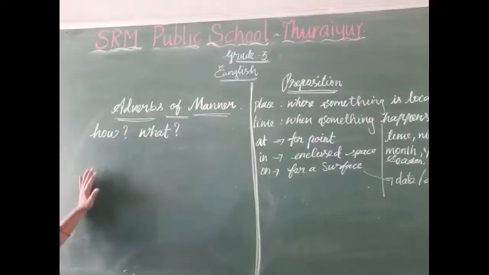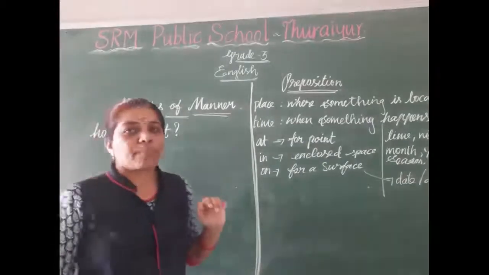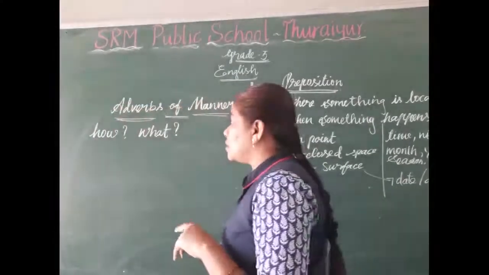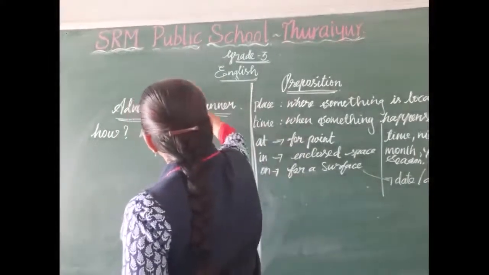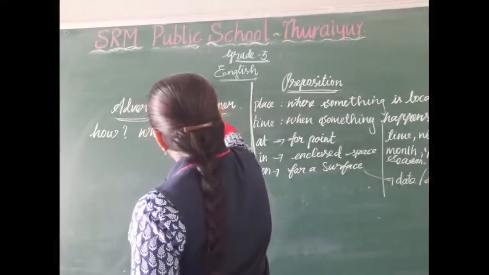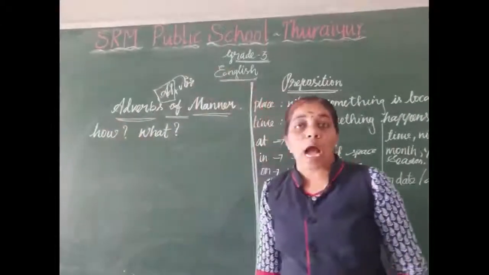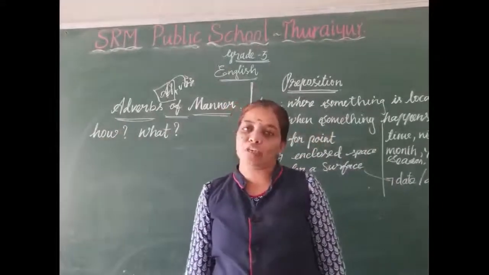Okay. We are going to see the topic adverbs of manner. Adverbs of manner. Before that, we should know what an adverb is. Adding some more information about the verb, that is called the adverb.